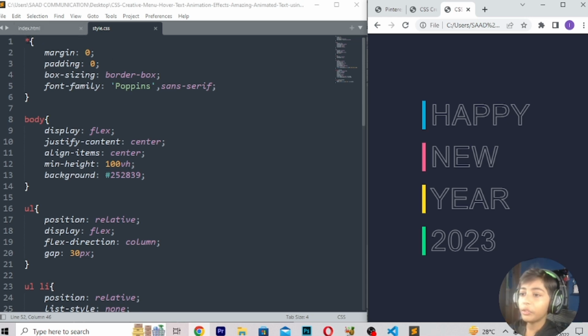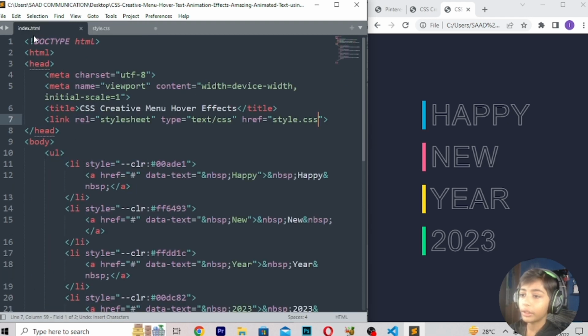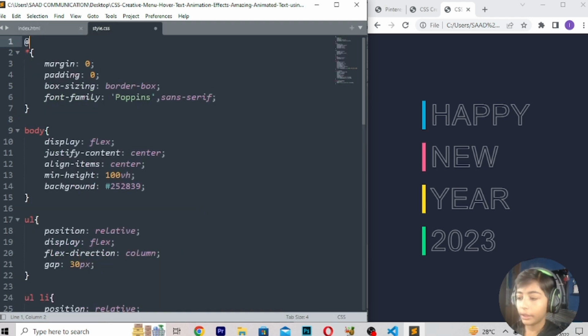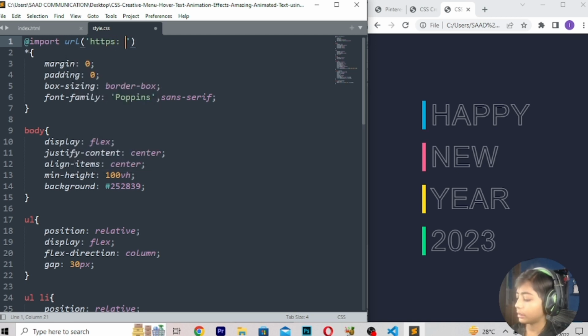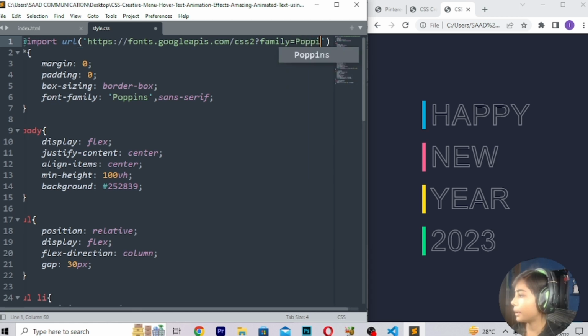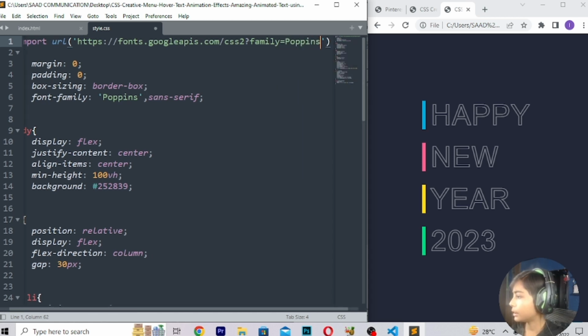I go up and write @import url https fonts.googleapis.com/css2?family=Poppins.